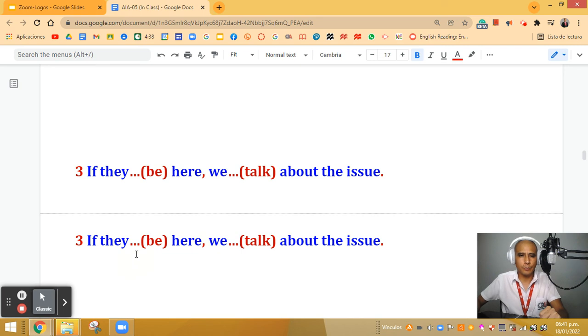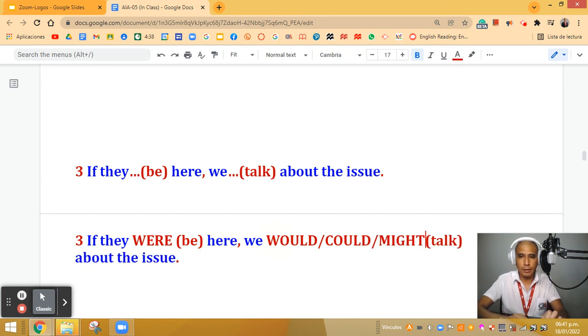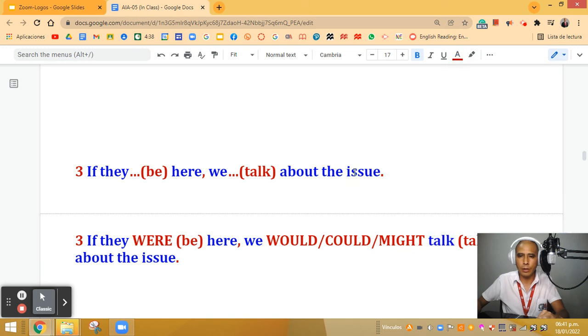So let's do it together. So in this case, here I have if they, in parentheses I have be, so I have to use were. If they were here, comma, we, remember we have 3 options. I can say would, I can say could, or might, and the verb in the base form. In this case, I'm going to use blue color to show you the verb in the base form. There you are. Talk.